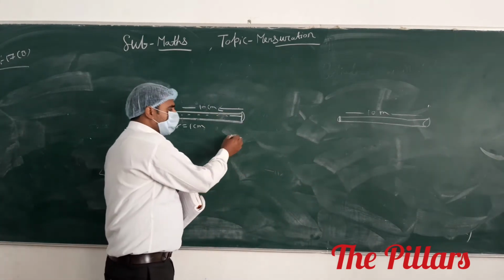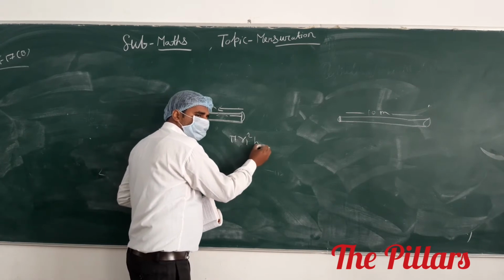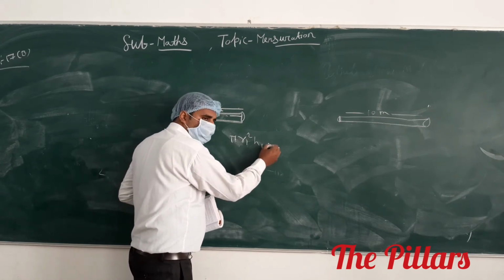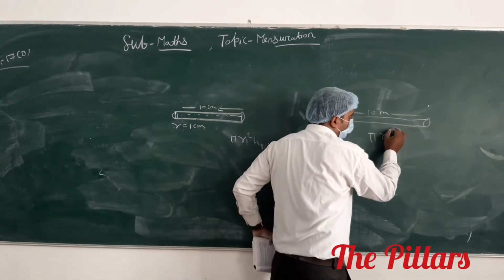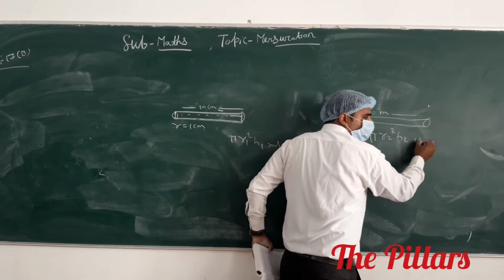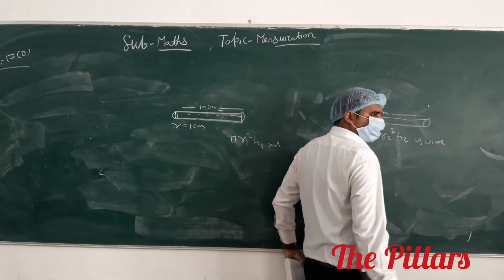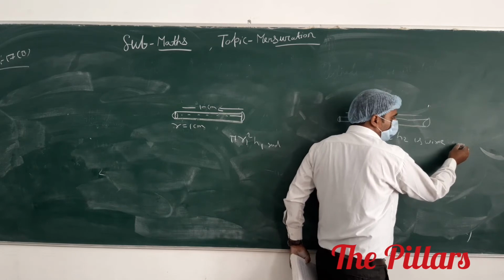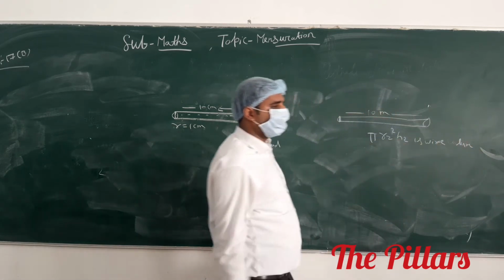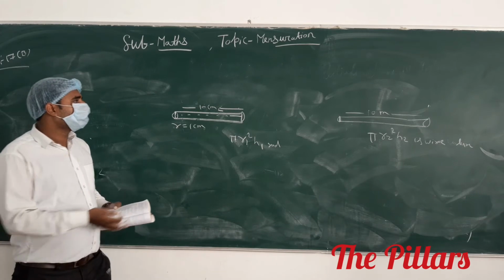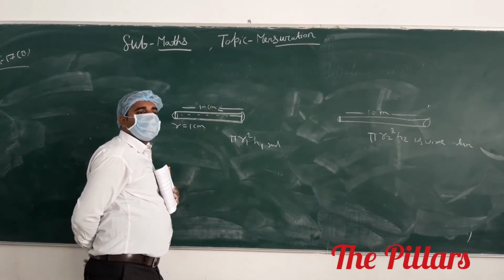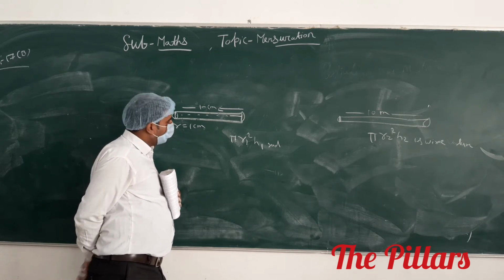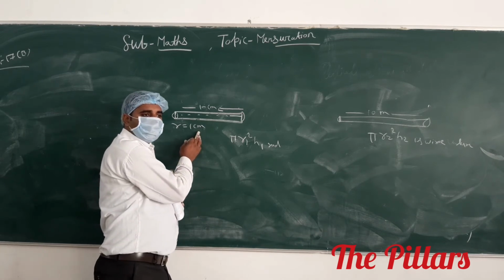Suppose this is pi r1 square h1, the rod volume, and pi r2 square h2 is the wire volume. Both volumes are equal, but first we have to convert the quantity. First we have to convert centimeter into meter. If you want to convert 1 centimeter into meter, divide by 100, not kilometer. Divided by 100.